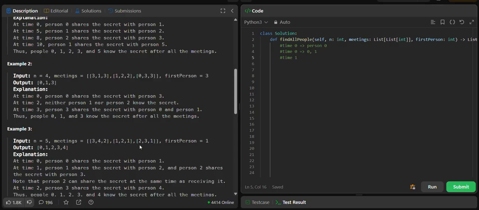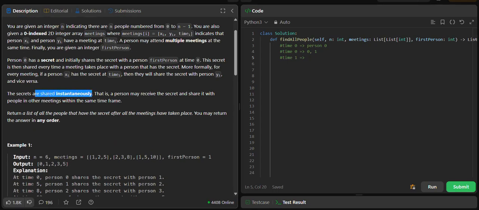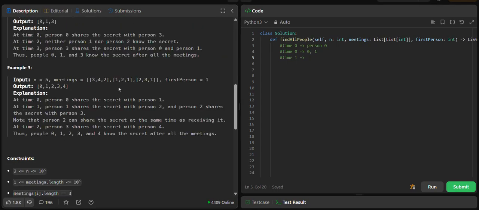Person 1, right? Because person 0 has already shared it. So person 1 will share the secret with person 2, and as given in the question, the secret is shared instantaneously. That means as soon as person 2 gets to know about the secret, he or she will share it with 3 as well.